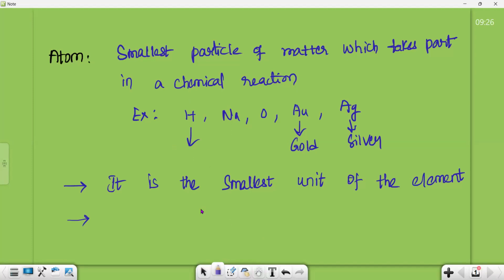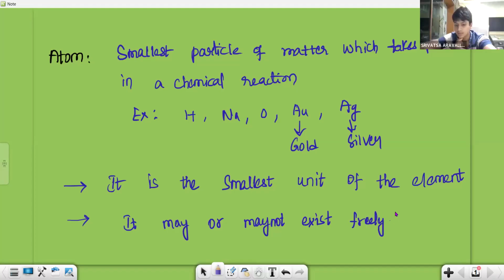So like that, atom can either exist freely or may not exist freely. It may or may not exist freely. So that is an atom. Clear?